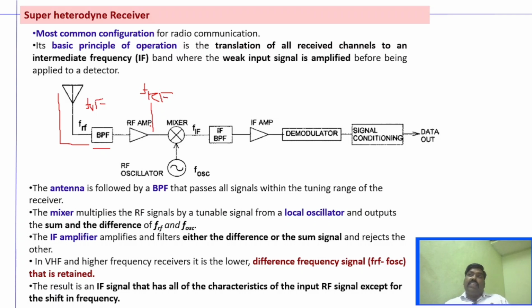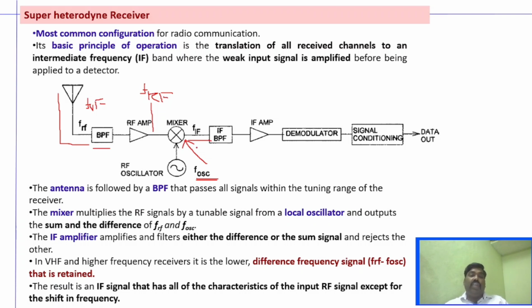Now, in a superheterodyne receiver, as I said, any particular signal which is received will be converted to an intermediate frequency, that is, to a lower frequency, a moderate frequency, by using a mixer. Here we use a mixer and a local oscillator signal, and this local oscillator will generate a signal at a particular frequency which is called FOSC, the local oscillator frequency, right? And this FOSC signal will be mixed with the RF signal and it will produce the intermediate frequency signal,